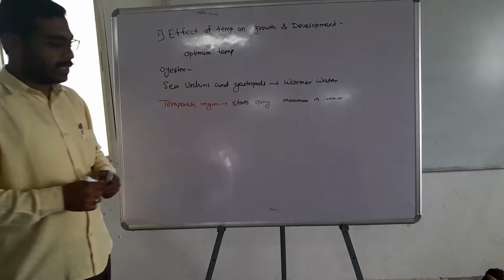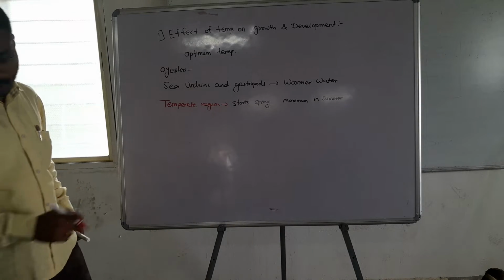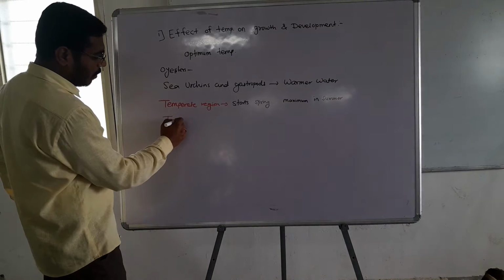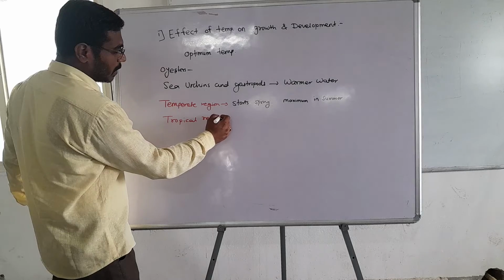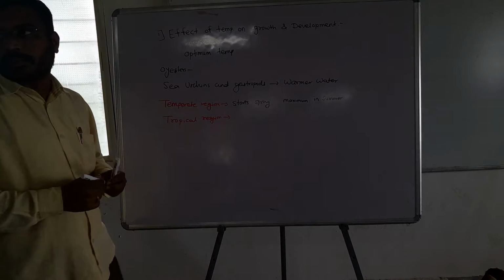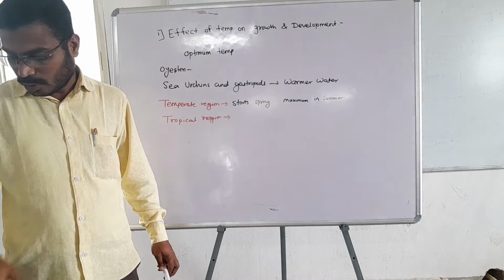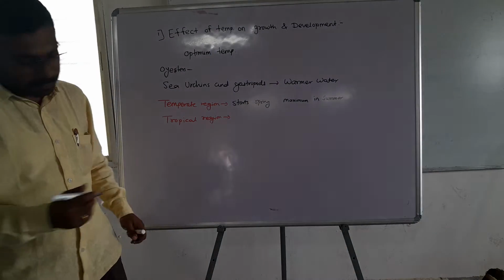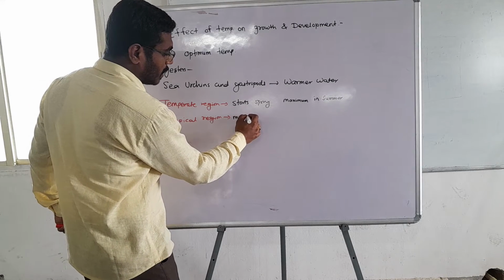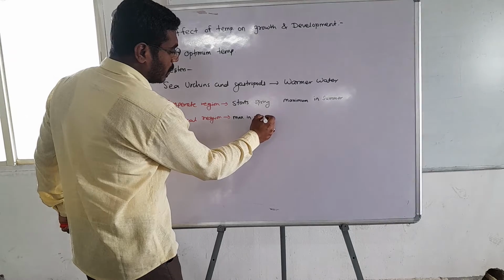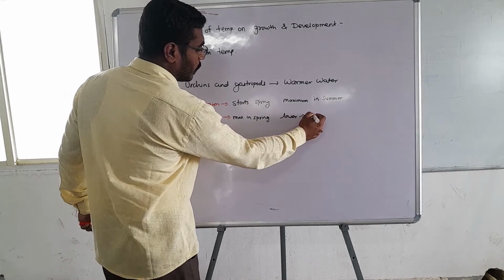On the other hand, what happens in tropical animals, or in the tropical region? We will see. In the tropical region, the growth is maximum in spring and lower in summer.